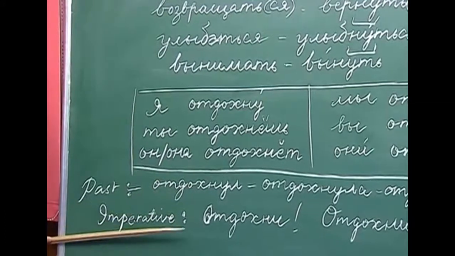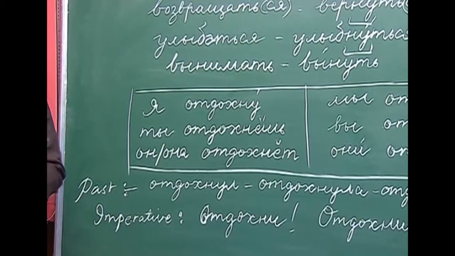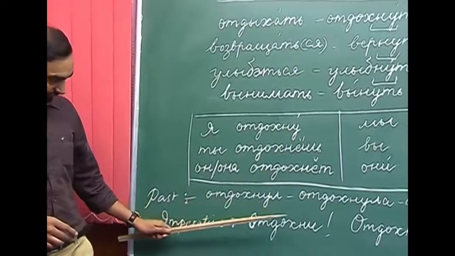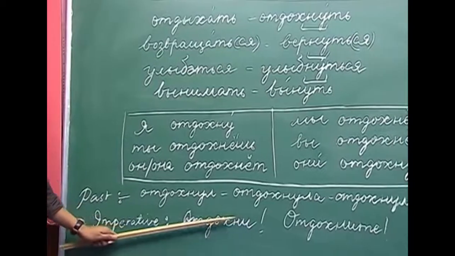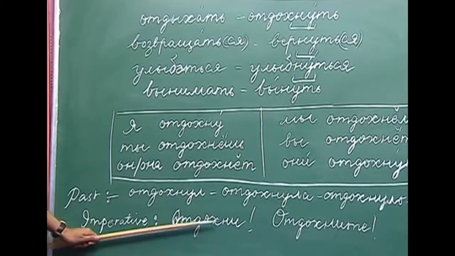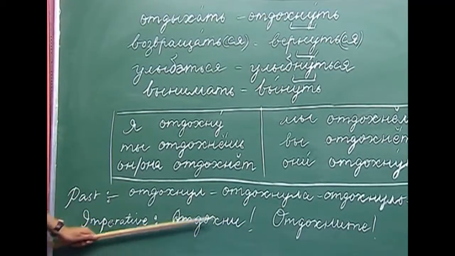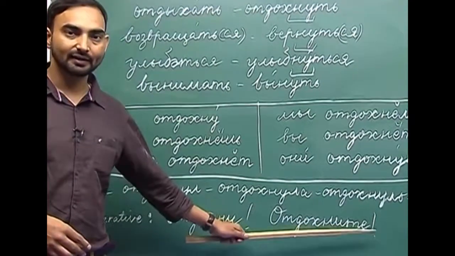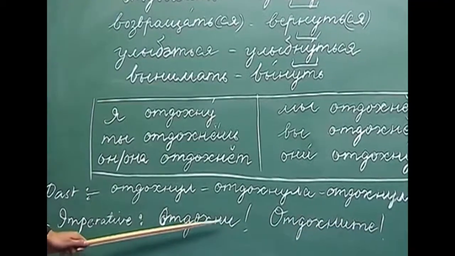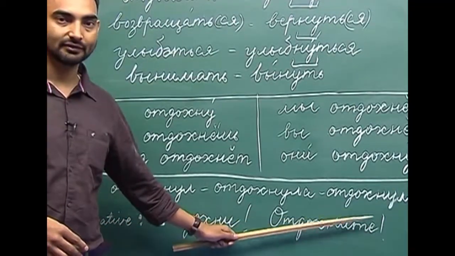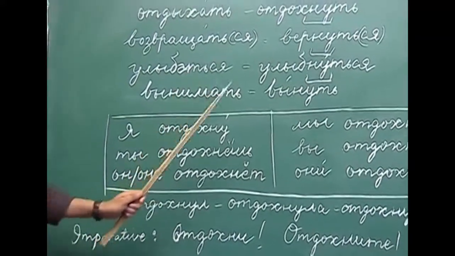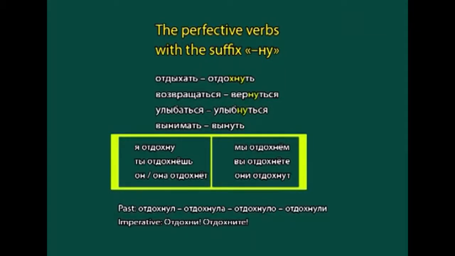So, what about the imperative forms? We have also discussed the imperative forms. How do we make them? Adakhnut, adakhni. Adakhni is the informal, and adakhnite is the formal. So, we are adding i and ite at the end to get the imperative forms. This is about the perfective aspects of the verbs with the suffix nu.